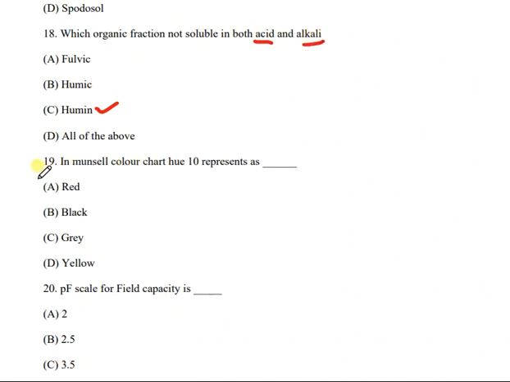Okay. Then question number 19. In Munsell color chart, hue 10 represents which of the following colors? Red, black, grey or yellow? And the correct answer is yellow.